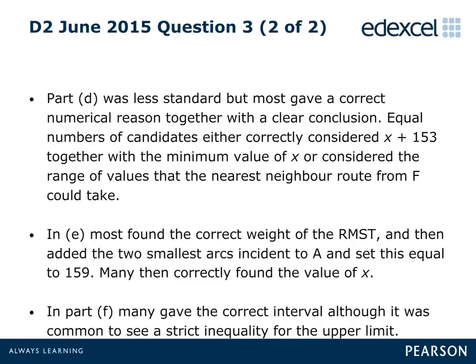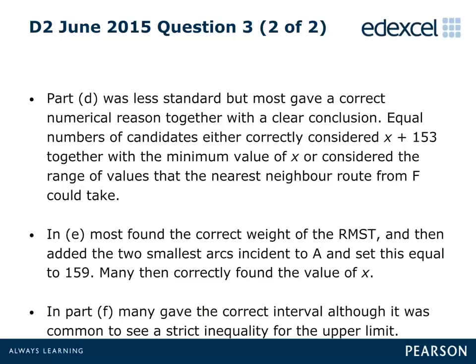Examiners did note, however, that a number of candidates failed to accurately sum the weight of the arcs in the nearest neighbour route from F, or argued that the better upper bound was the greater of the two routes.